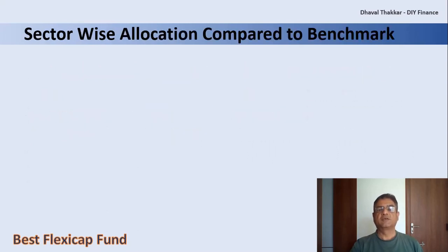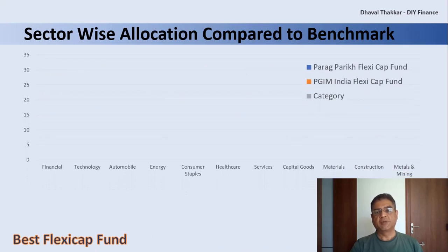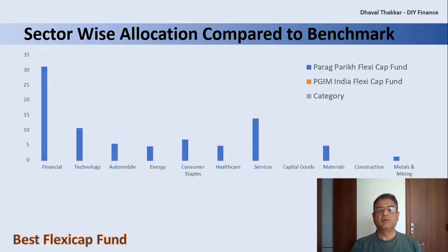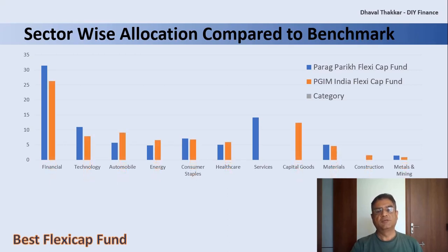Now let's look at the sector-wise allocation. Firstly, for Parag Parikh Flexicap Fund. From the table, it is very clear that the fund is heavily invested in finance, followed by service and technology. Now let's look at PGIM India Flexicap Fund. Again, here also, the fund is heavily invested in finance, followed by capital goods, automobile, technology, and consumer staples.